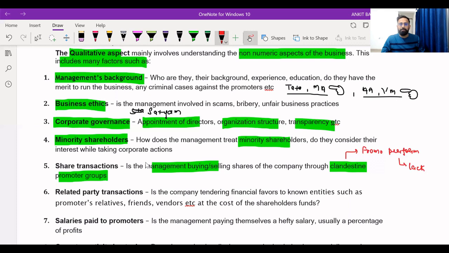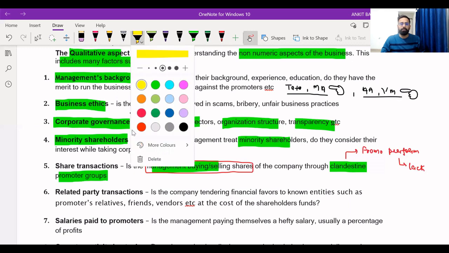So if management is buying and selling shares through a clandestine promoter group, where they are trying to hide their transactions, then when people hide their transactions, definitely there will be some mistakes or some fraud. So if such kind of transactions are taking place in an organization, you should drop your plan to invest in that company. If I talk about other points, we will read other points.